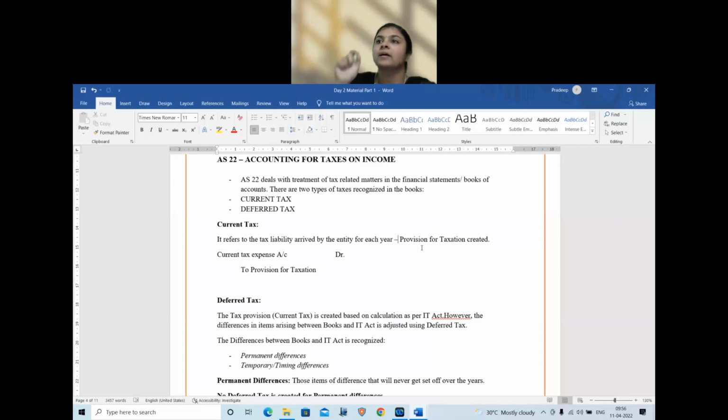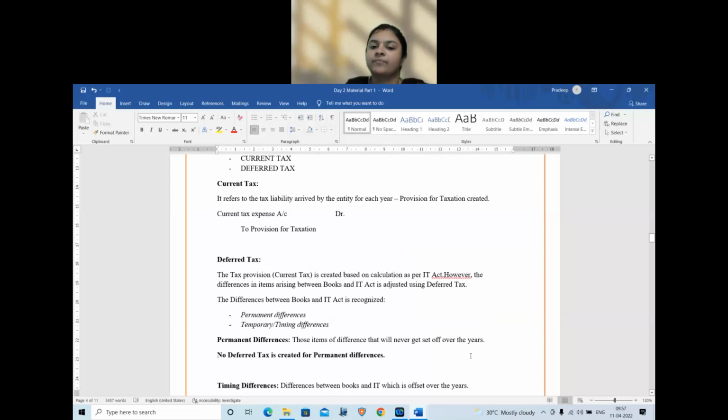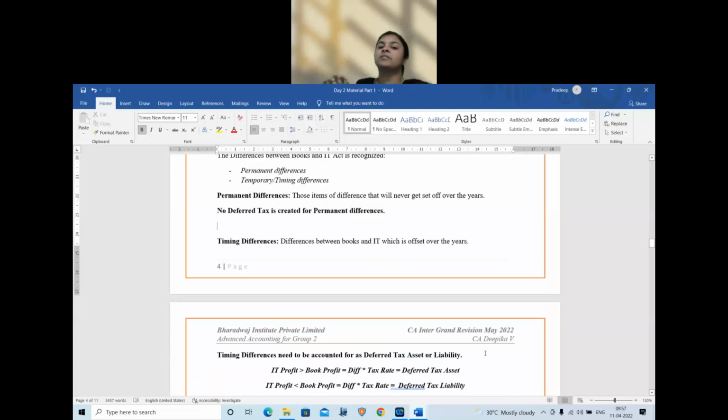Okay. The standard rule is very simple. Permanent differences, we can't do anything about it. So no impact has to be given for permanent differences. Permanent differences are those items that will never get set off over the years. Your examples can be cash expense, donations, etc. No deferred tax is created for permanent differences. Okay. Timing differences: the difference between books and income tax is offset over the years. Now for timing differences only, we are going to apply this matching concept by creating deferred tax impact.